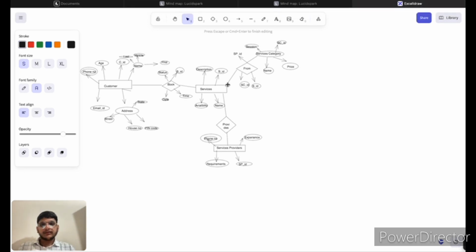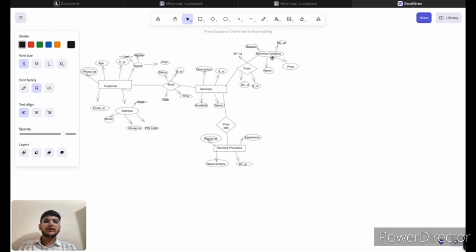Another entity related to service is service category, and the relation between service category and services is services from a service category. Services of a particular category are provided by service category. Here, from has the attributes SID (service ID), service category ID, and service provider ID.